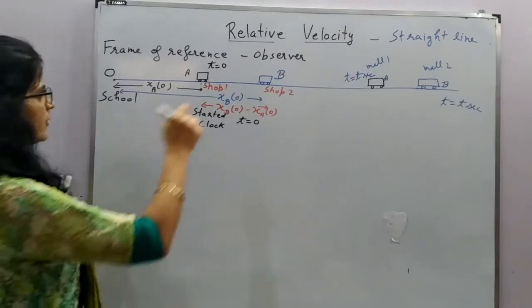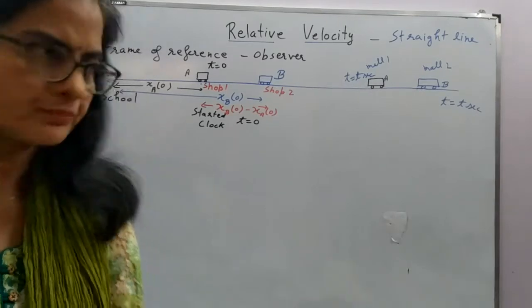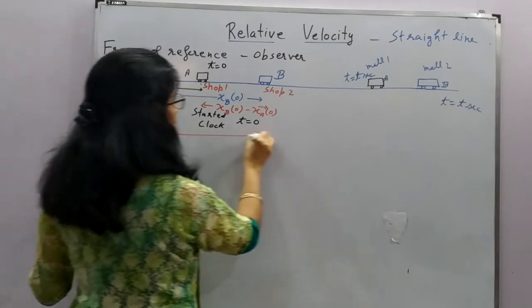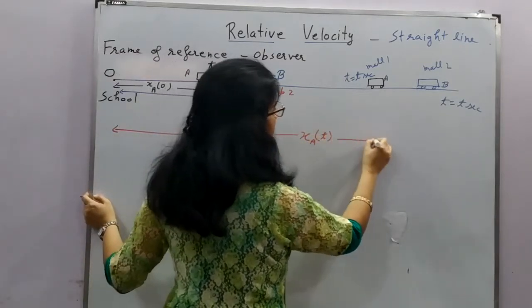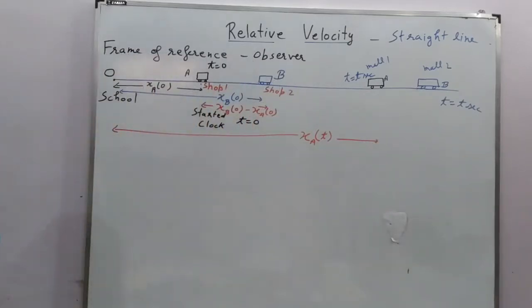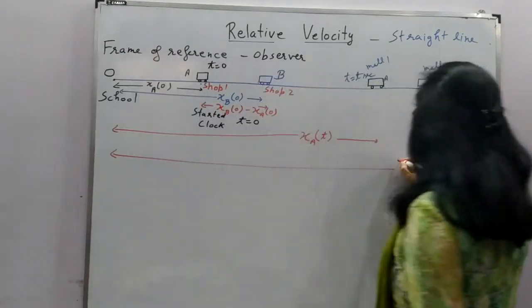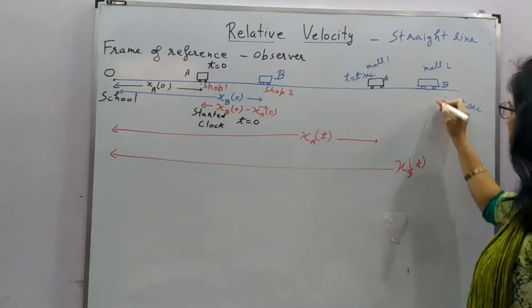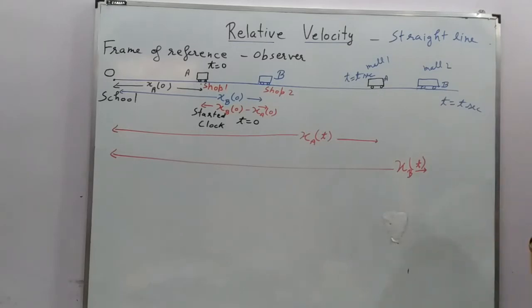So you can say that this is the final position of bus B and this is the final position of bus A. Now if we look at their position with respect to the school, this will be the position of bus A at time t, and this will be the position of bus B at time t. So what can you say about the final separation between the buses?